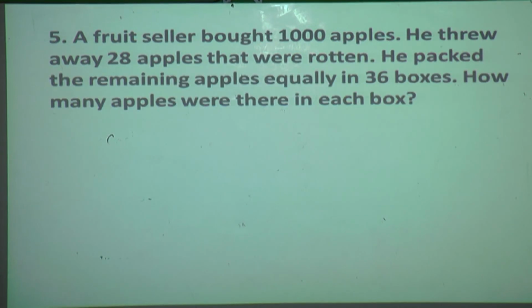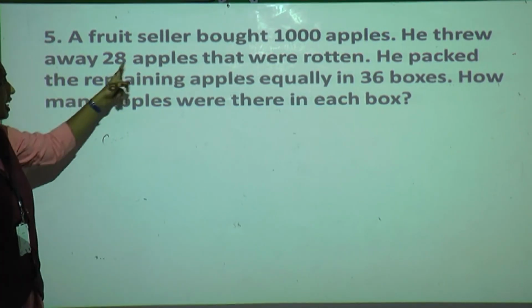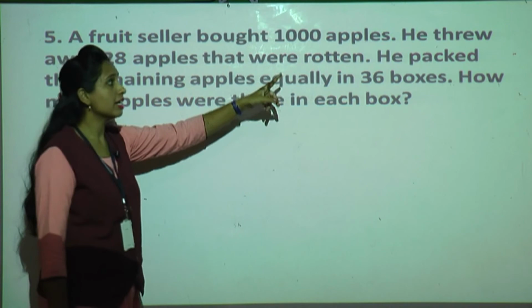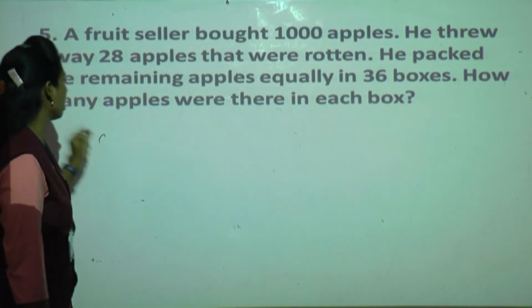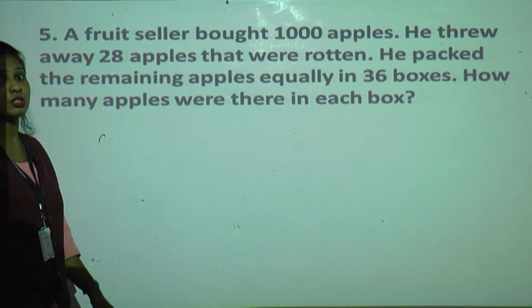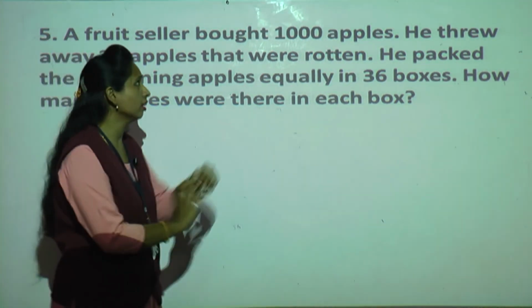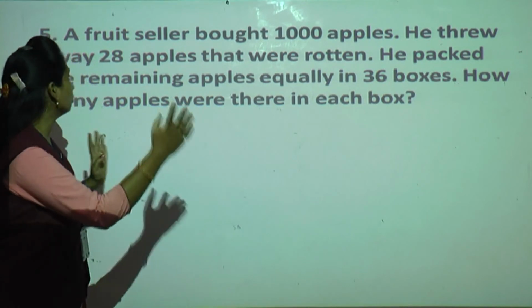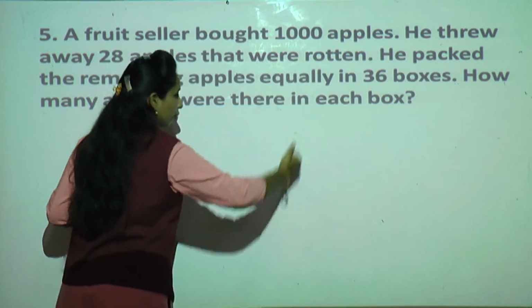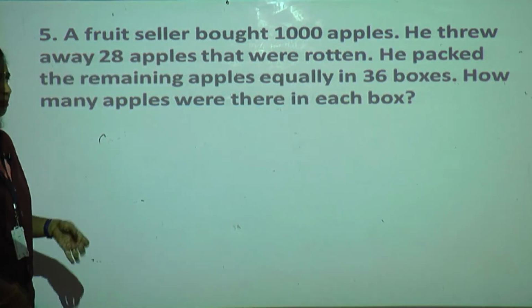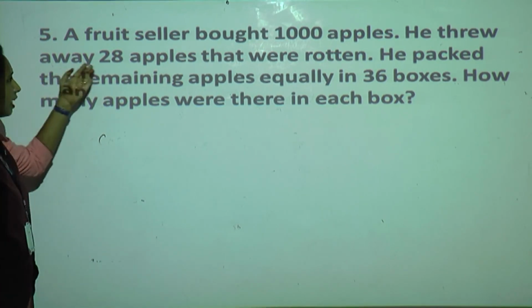Fifth one. A fruit seller brought 1000 apples. He threw away 28 apples that were rotten. He packed the remaining apples equally in 36 boxes. How many apples were there in each box? See, something different is there. What did the fruit seller do, how many apples did he buy? 1000. And how many did he throw away? 28 apples. Why did he throw them away? They were rotten. Rotten means sadlele, like you can say in Marathi, kharab zalele. That's why he threw them away.